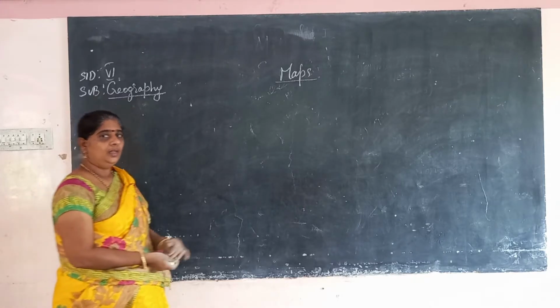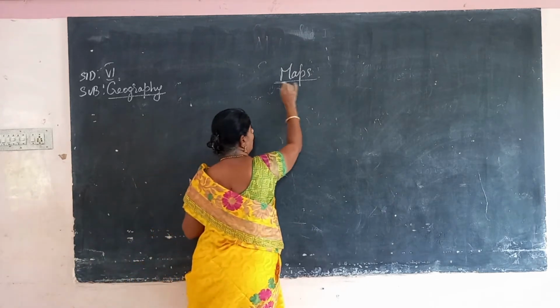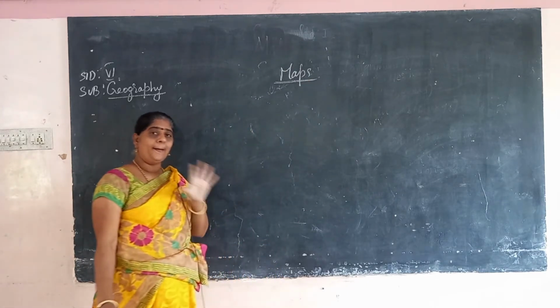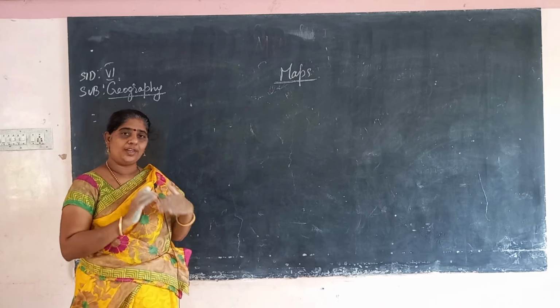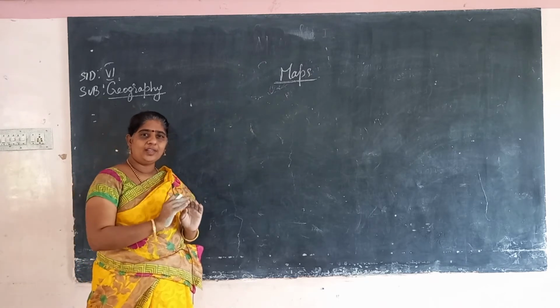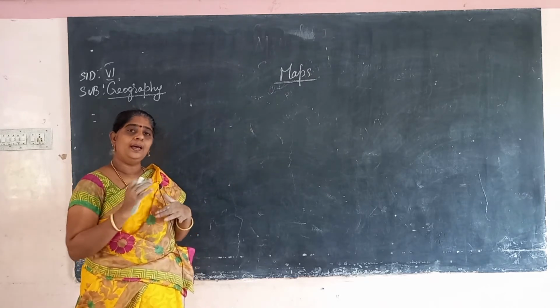Good morning, children. In geography, today we are going to see about the topic maps. In that, first we are going to see about the important colors used in the map.